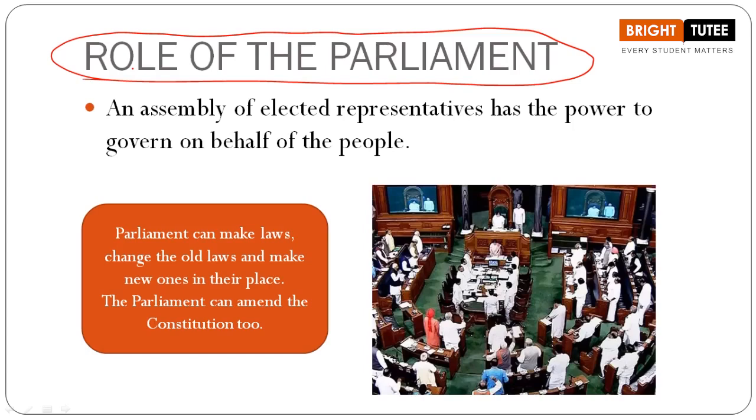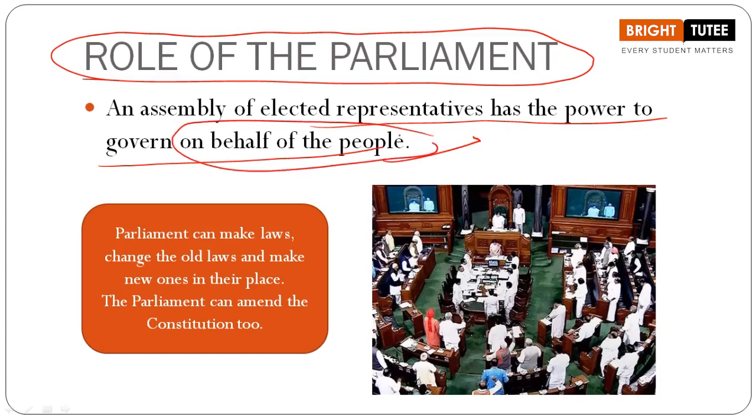Yes. So in general, we can say that it is an assembly of elected representatives that has the power to govern on behalf of the people. Now if anyone asks you why we are talking about on behalf of the people, can you answer this question, students? Yes, you can answer this question. Why? Because when we are talking about our country, again I am giving you the example of India here. So in India we have two houses, the Lok Sabha and the Rajya Sabha.